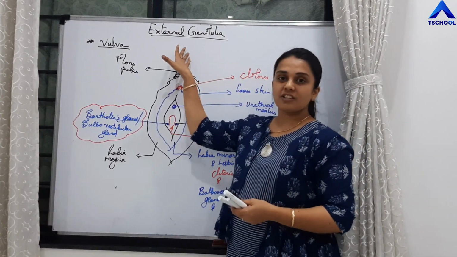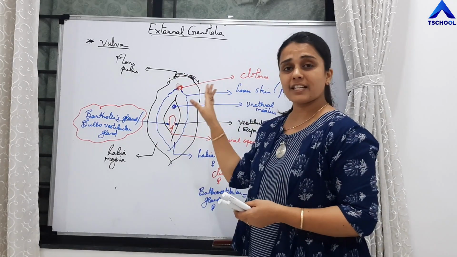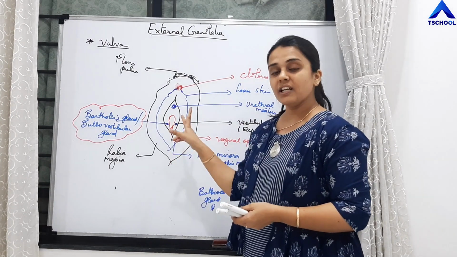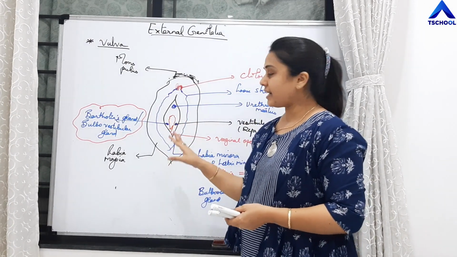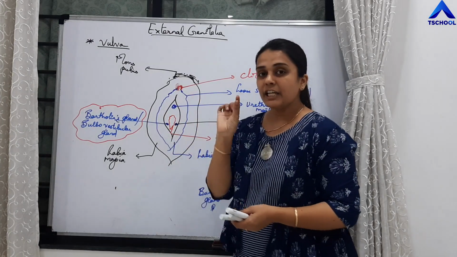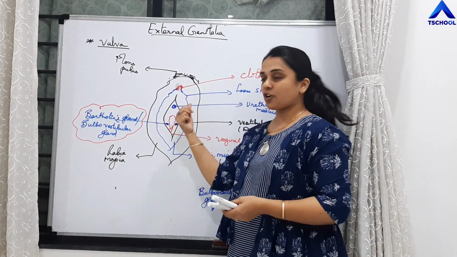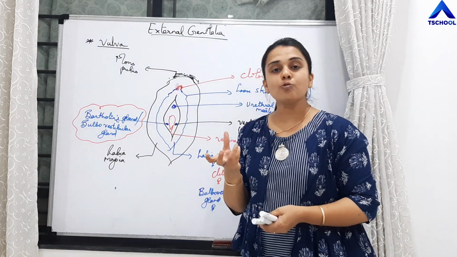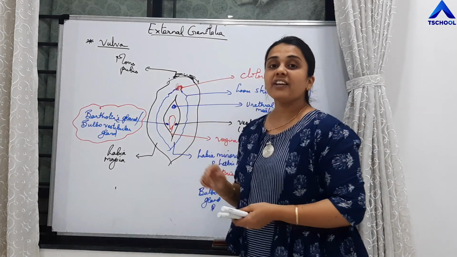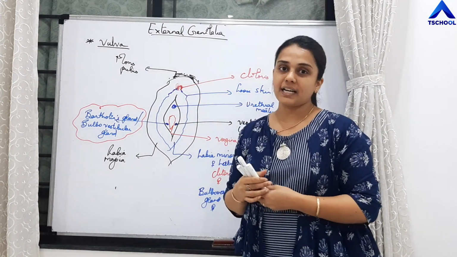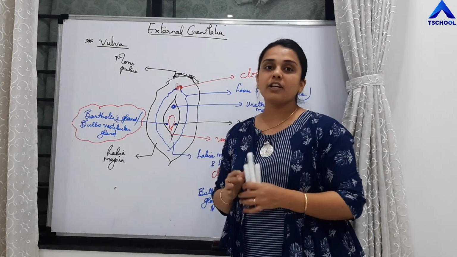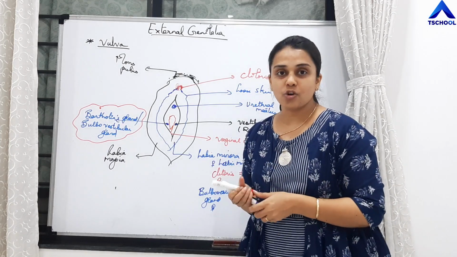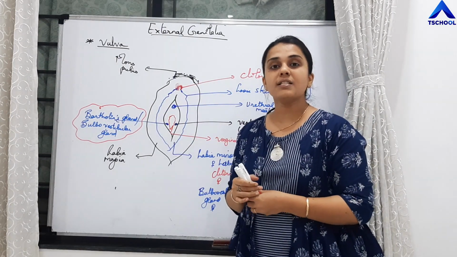So this is about external genitalia. The depression called as vestibule. Two openings, the upper one is urethral meatus, lower one is vaginal opening. Those are surrounded by bulbovestibular glands. Those are covered by the two thin folds of the mucous membrane, which are called as labia minora. The upper skin of labia minora is loose, which is called as loose skin or prepuce, and there is a finger-like projection, which is erectile organ, that is clitoris. Again, it is surrounded by one more two folds of the mucous membrane, which are labia majora, right? And there is mons pubis, right?